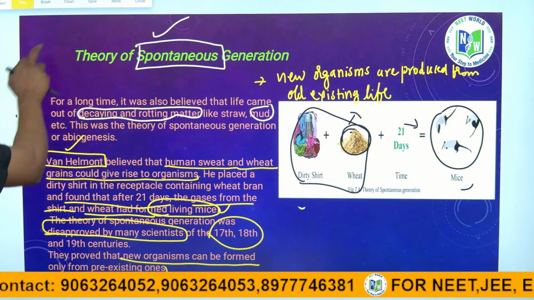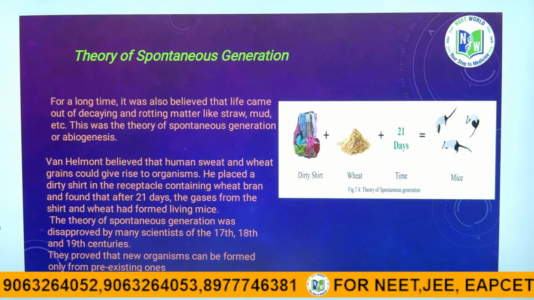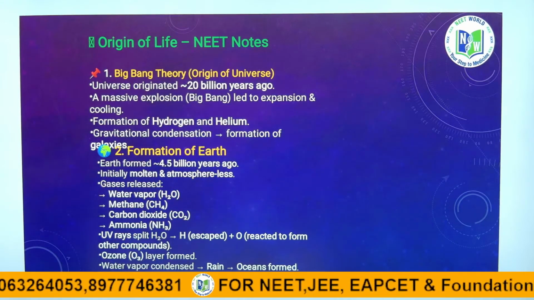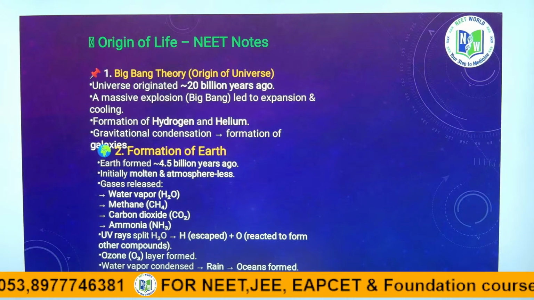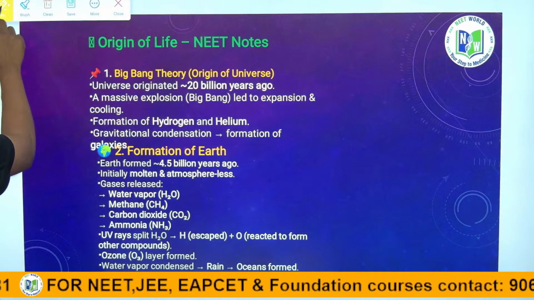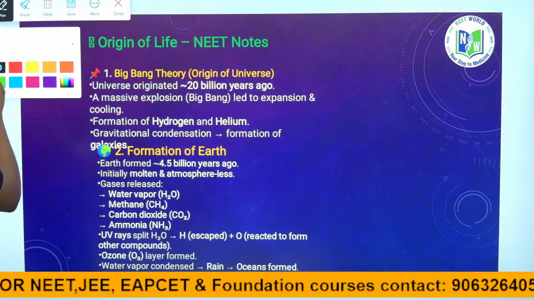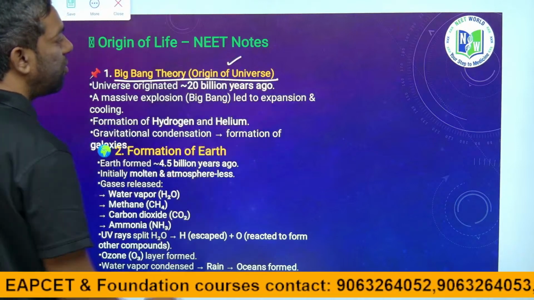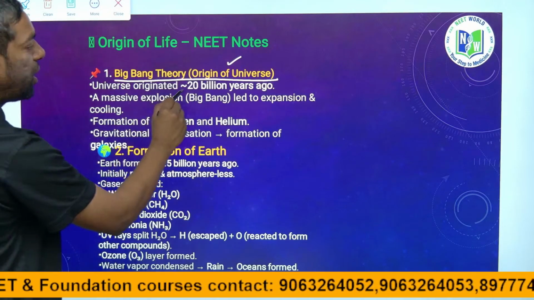In this chapter, guys, we will look into the important points for NEET. You have to revise the Big Bang theory for NEET, how the universe originated 20 billion years ago.